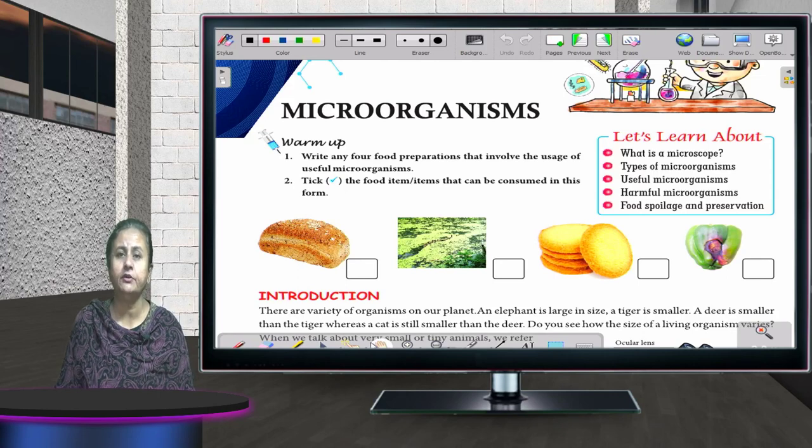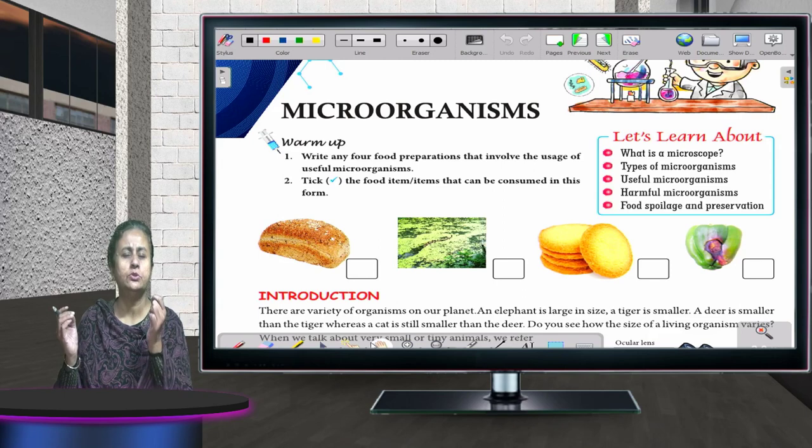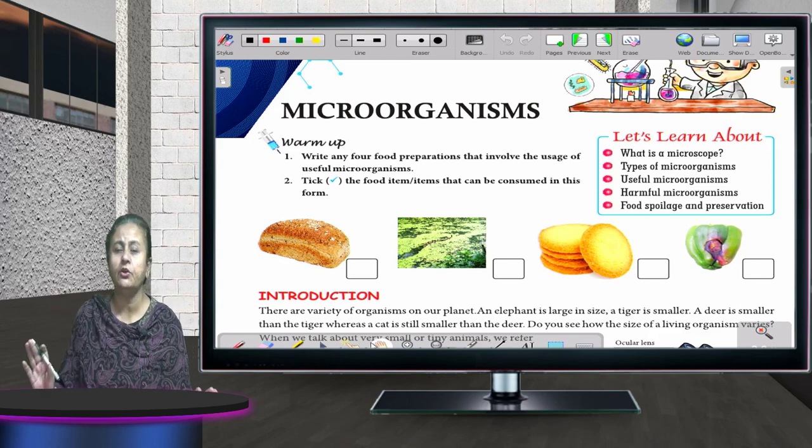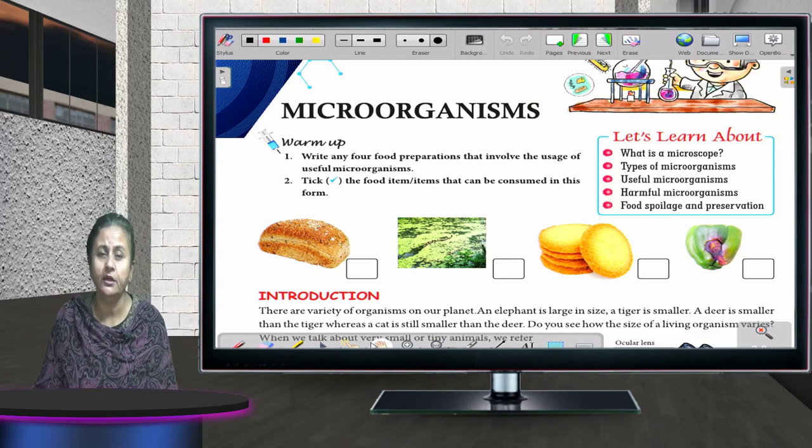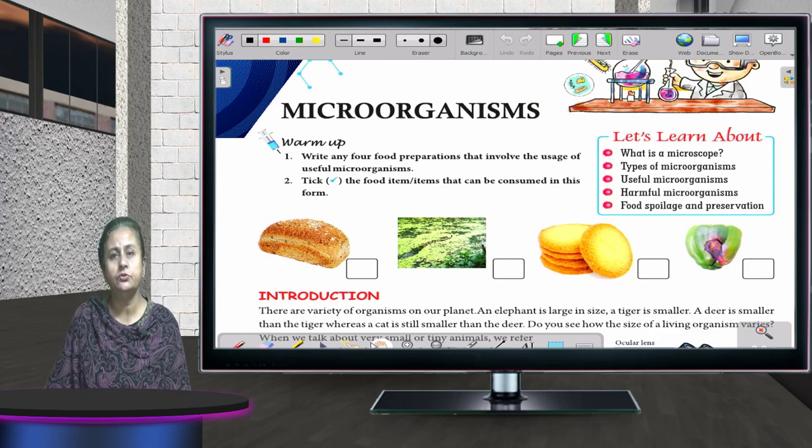The topic for today is microorganism. Children, on our planet Earth, there are a lot of organisms. Some are very big, some are very small, and some are so minute, so small, that you cannot see them with your naked eye. So in this chapter today we are going to talk about different microorganisms.